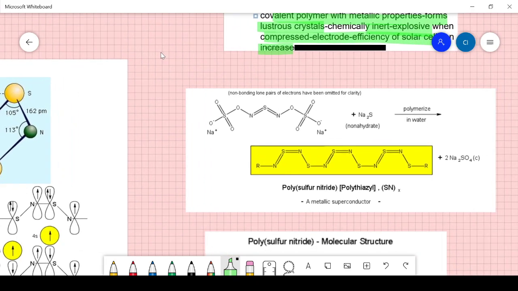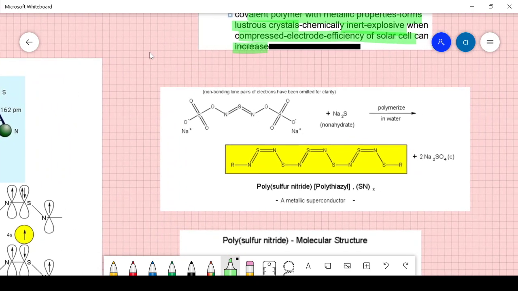And look at this structure, the polysulfur structure, non-bonding, double bond, and then it should actually be, I think we should have, okay.